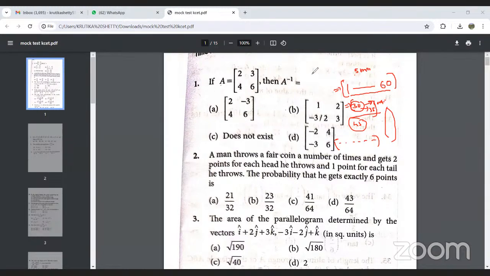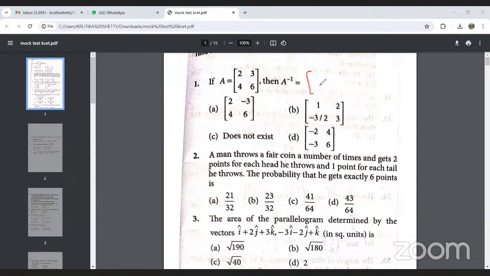So we will start with the first question from this model paper. If A is equal to [2, 3; 4, 6], then A inverse is, we need to calculate A inverse. We had seen a shortcut here: you have to interchange the diagonal elements.